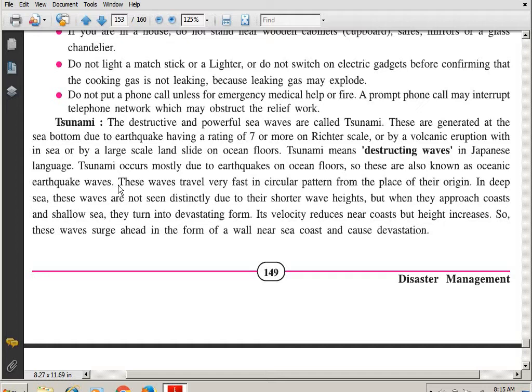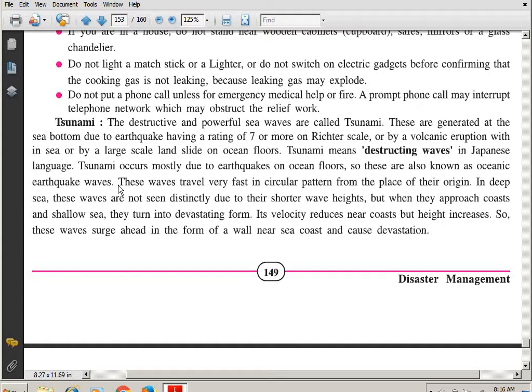These waves travel very fast in a circular pattern. They travel in a circular pattern, students. Remember that. Tsunami waves move in a circular pattern from the place of their origin, wherever it takes place. The destructive waves start due to an earthquake or volcanic eruption, as we saw. So from the original place it starts in a circular pattern.